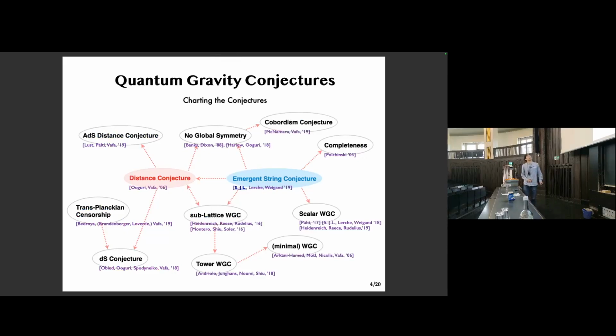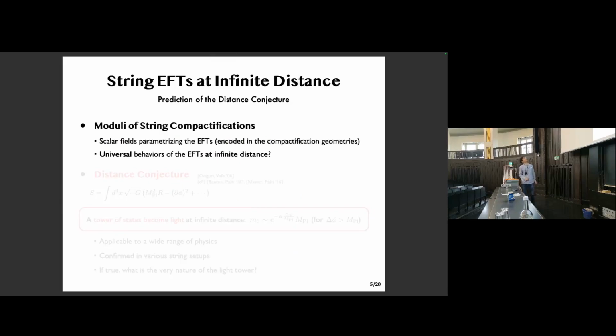So amongst a lot of conjectures in the literature, today we'll focus on the two of them, the distance and the emergent string conjectures. Both of them concern the moduli of EFTs, and for the current purpose, they concern moduli of string compactifications. So those moduli parameterize the EFTs and are encoded in the precise compactification geometries. Then the two conjectures characterize universal behaviors of the EFTs at infinite distance in the moduli space.